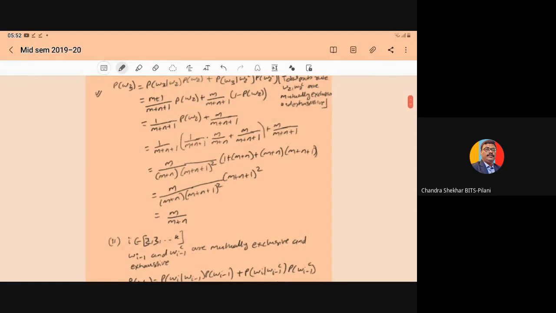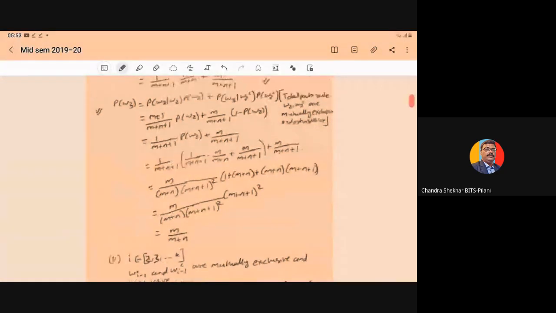So it can be written as m plus 1 upon m plus n plus 1 into probability of W2, plus m upon m plus n plus 1 into 1 minus probability of W2.